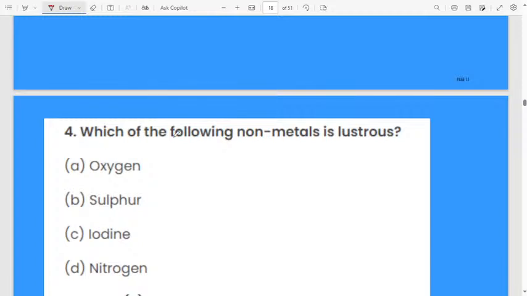Next, which of the following non-metals is lustrous? What is meant by lustrous? Lustrous is nothing but the metal showing shining. Almost all the metals will be lustrous. But here they are asking which of the non-metals is lustrous. The first option is oxygen.